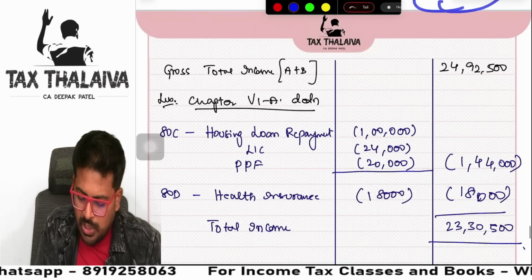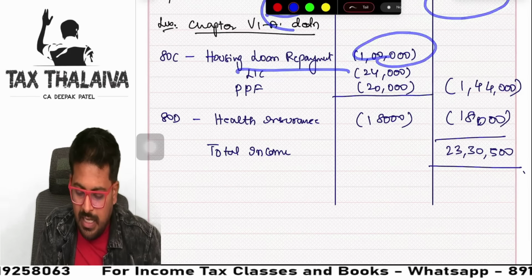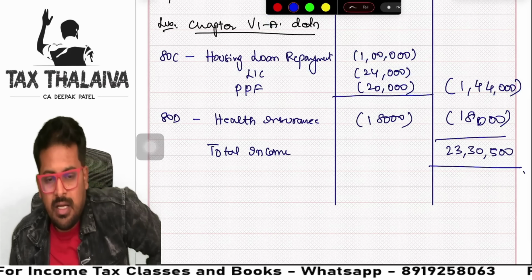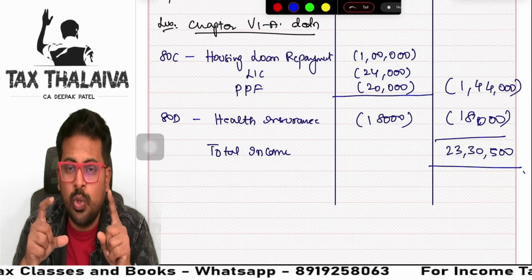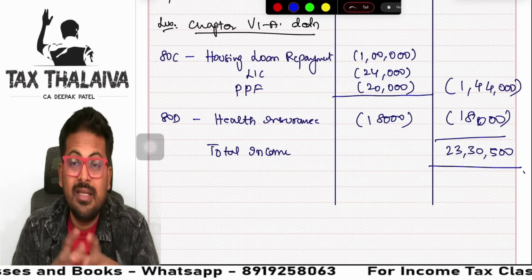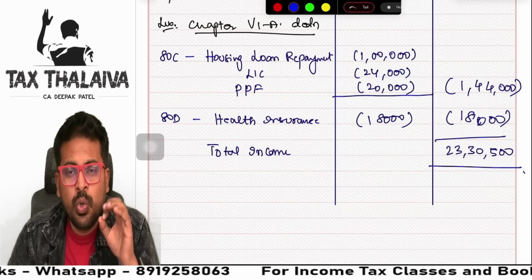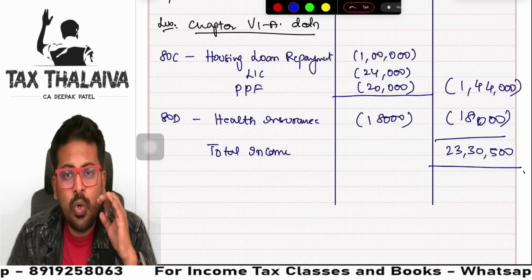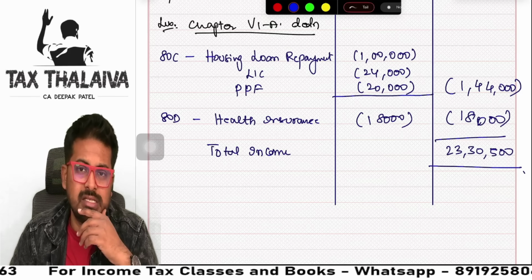PGBP you will get. Gross total income, A plus B, you will get. Chapter 6 deductions: housing loan repayment, LIC and PPF. Total you take, total income you will get. Guys, the intention of this video is not to teach you the adjustments. The intention of the video here is to help those students who do not even know how to solve total income computation questions, who do not even know where to start, what are the steps involved in this.